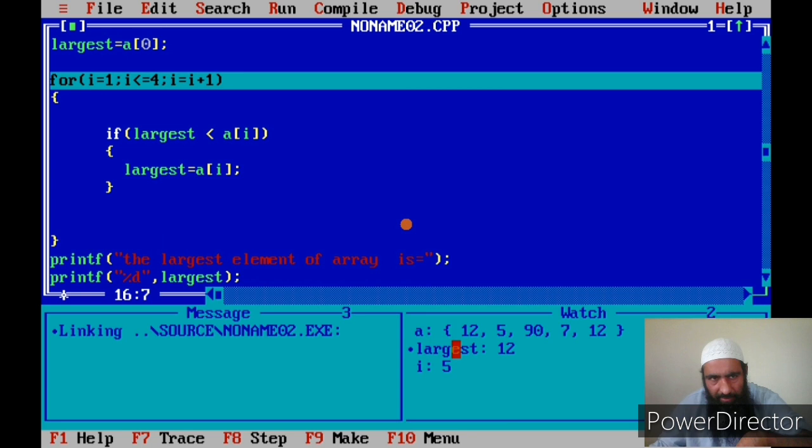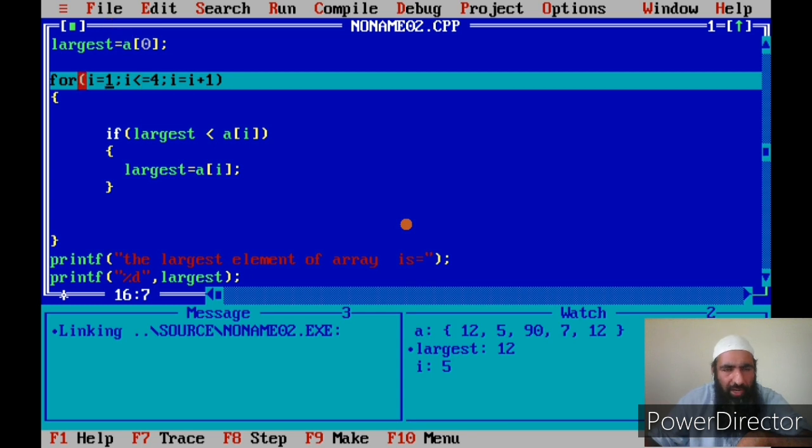See, this 5 will now change to 1 because once we start a for loop, the first step in the life cycle is that... what is the first step? The first step is that we have initialization. And that is done only once. So i is equal to 1. This is done only once.